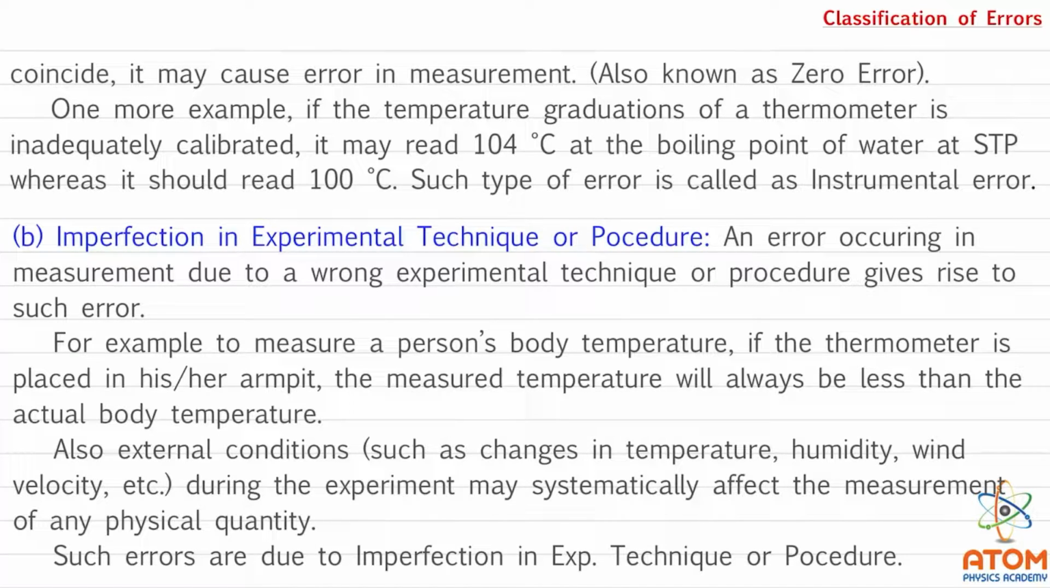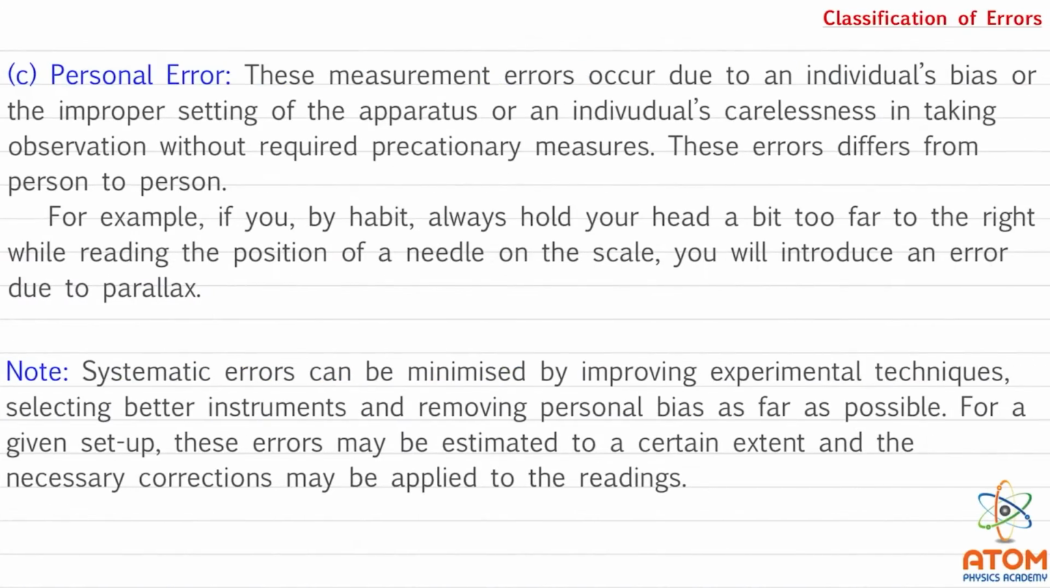Suppose you are measuring the speed of an object thrown in free air, but at that time wind is blowing. So obviously the reading will vary. So the measurement will be wrong in that case, whatever physical quantity you are measuring. Such errors are due to imperfection in experimental technique or procedure.